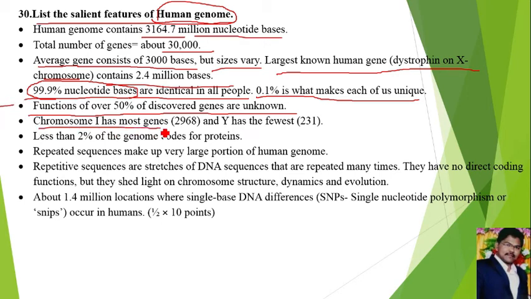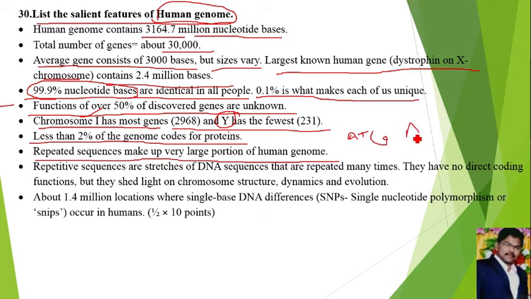Chromosome number 1 has the most genes, approximately 2968, and Y has fewer genes. Hence the biggest chromosome is chromosome number 1, and the smallest chromosome is chromosome Y. Less than 2% of the genome codes for a protein. Next, repeated sequences make up a very large portion of the human genome. In the human genome, a few nucleotides, like ATGC, may be repeated so many times.